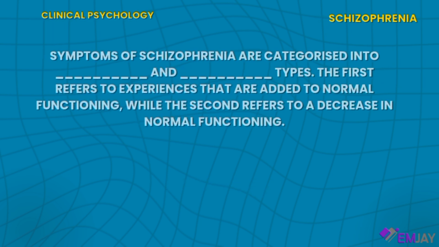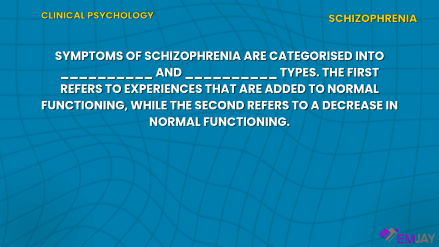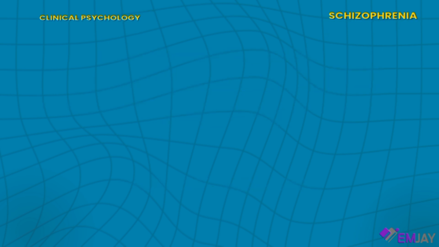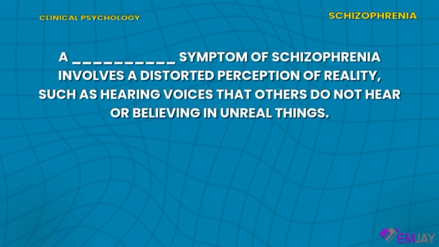Let's keep going. Symptoms of schizophrenia are categorized into blank and blank types. The first refers to experiences that are added to normal functioning, while the second refers to a decrease in normal functioning. And the answers are positive and negative. Moving on. A blank symptom of schizophrenia involves a distorted perception of reality, such as hearing voices that others do not hear or believing in unreal things. And the answer is positive.